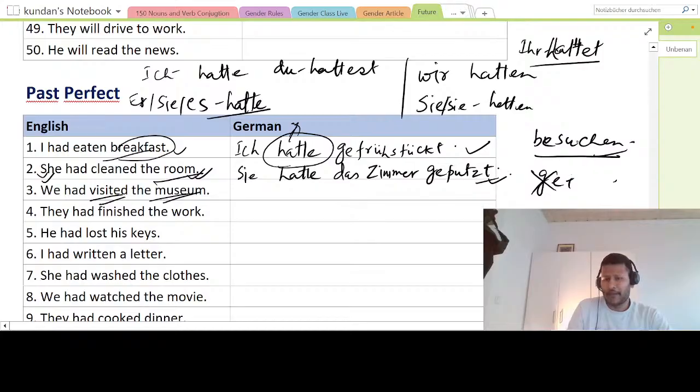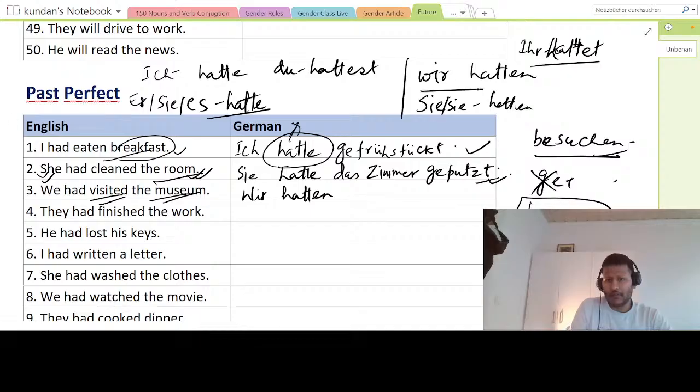The perfect form will be besucht. So wir hatten, we already know for wir, wir hatten das Museum besucht.